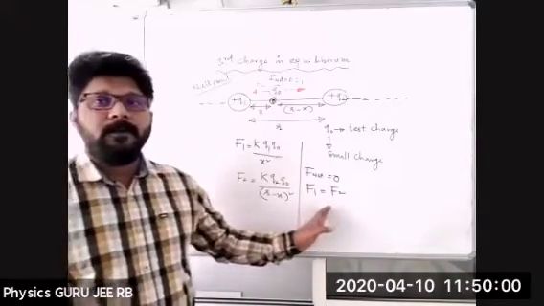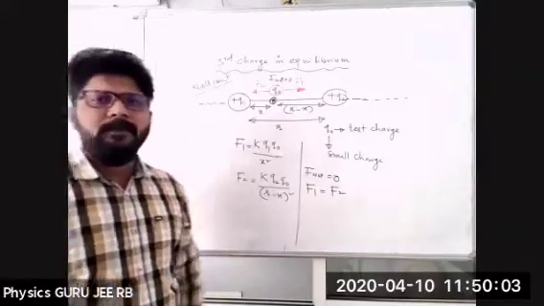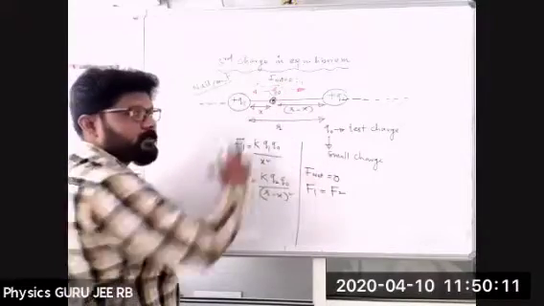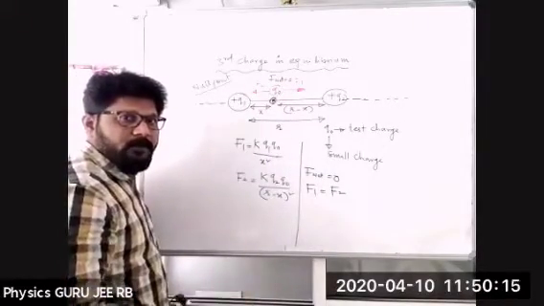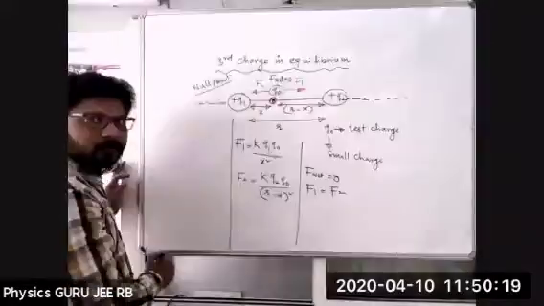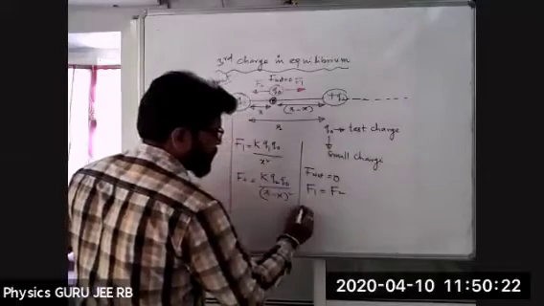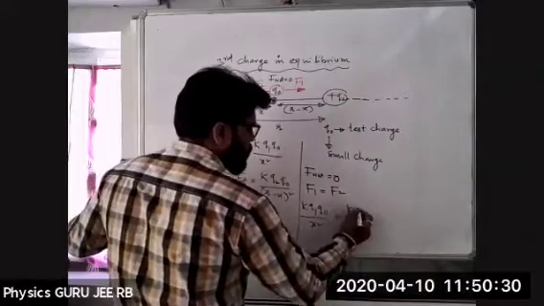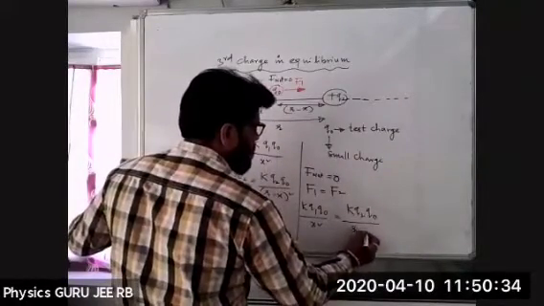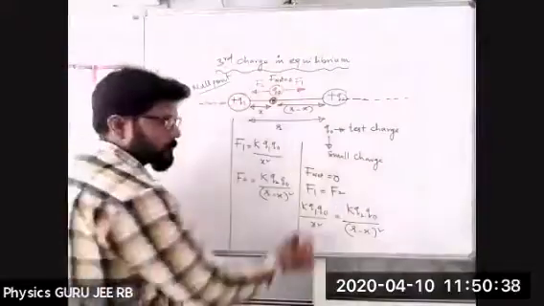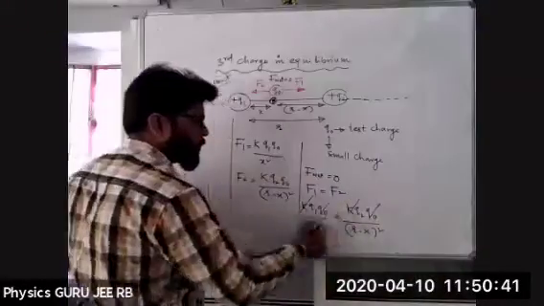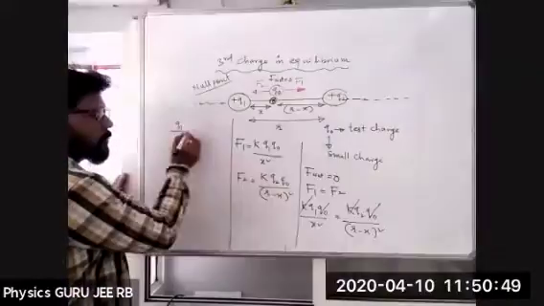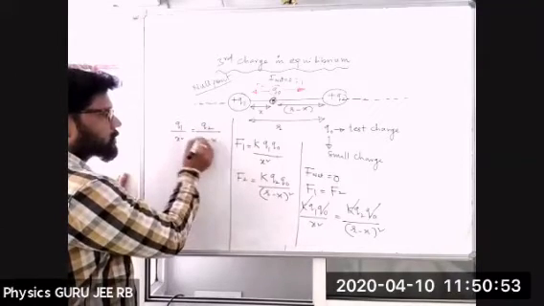So now we will be equating simply, and we will get an equation of x, where I should keep the test charge at a distance from the first charge. The first charge may be small or big, we don't know that, right? Let's see. Now F1 is equal to F2. If I write here, F1 is K into Q1 Q0 by x square equal to K into Q2 Q0 divided by r minus x whole square. K cancels, Q0 cancels. What remains? See, Q1 by x square equals Q2 by r minus x whole square.